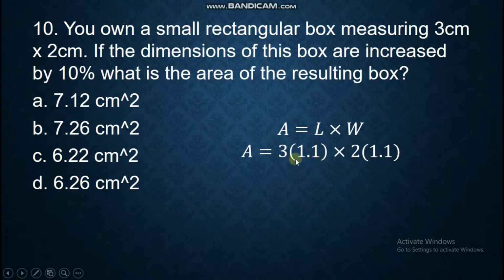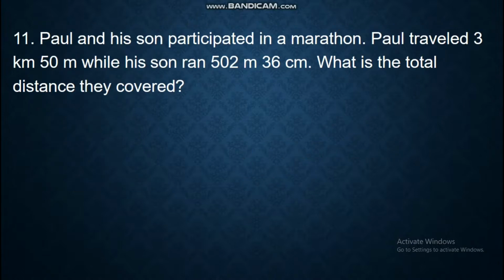So that is 1.1 as a whole. We multiply that by 2 multiplied by 1.1. Thus our answer is 7.26 square centimeter. That is letter B. Let's proceed to 11.